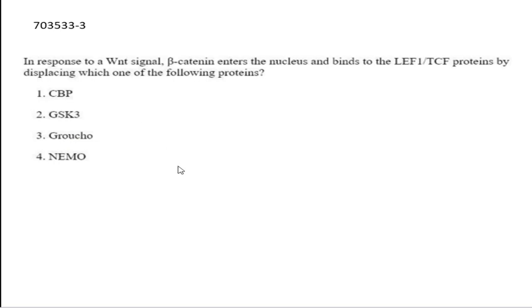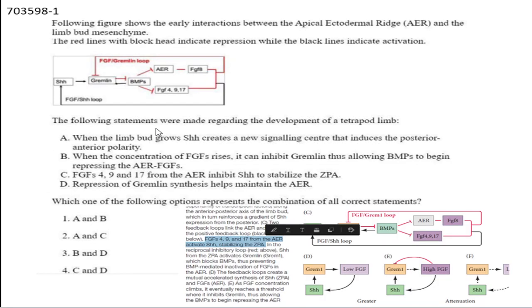Next, question ID 703533. This is a correct statement. I just referred to various articles, and if you want, I'll be sharing them. Option 3 is correct. Next is 703598. So this is a correct statement. I don't know why you had challenged it.